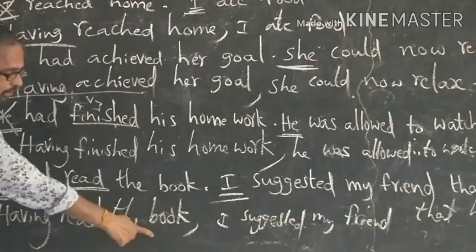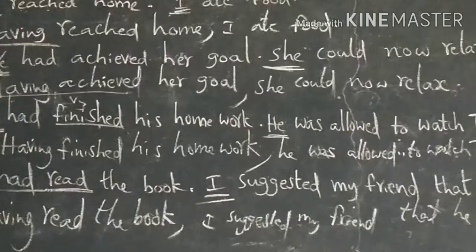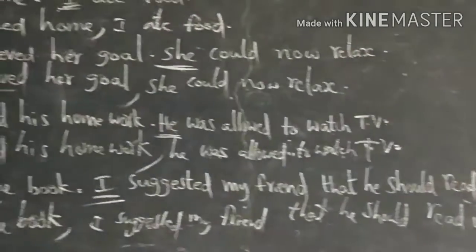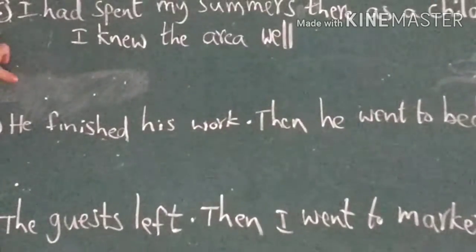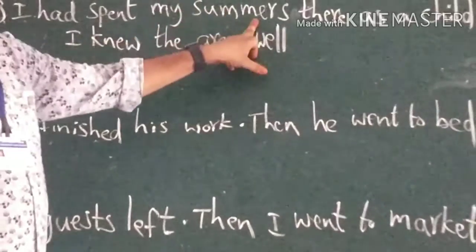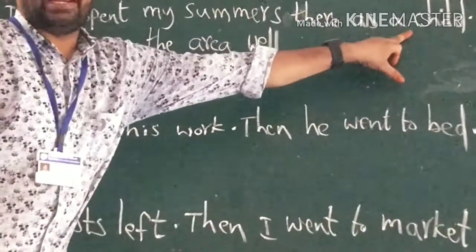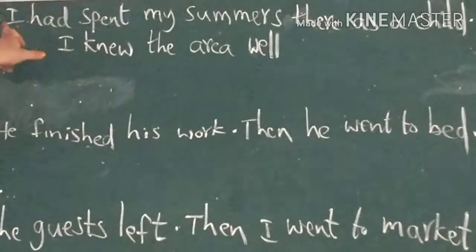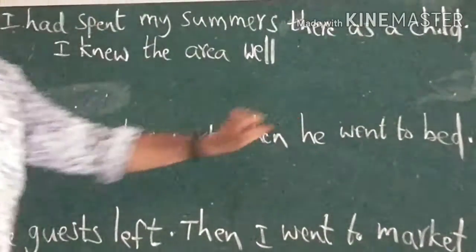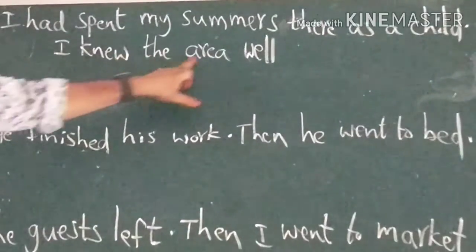Having read the book, comma, I suggested my friend that he should read it. Okay. Sixth example. I had spent my summers there as a child. To start. I knew the area better.